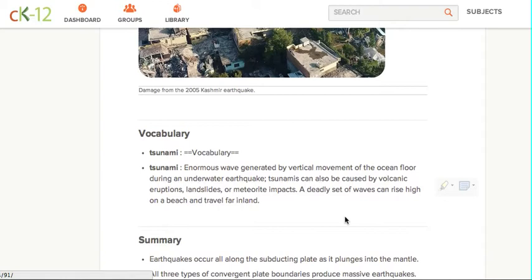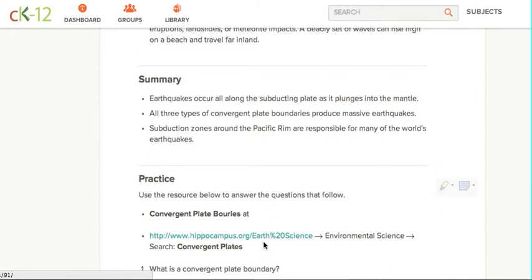So we got some important vocabulary. We got tsunami. Tsunami, of course, is nothing more than a series or a single giant ocean wave that literally can crush an entire town. Summary: earthquakes occur all along the subducting plates as they plunge into the mantle. All three types of convergent plate boundaries produce massive earthquakes. Doesn't matter if it's CCCC, OCCC, or OCOC, they're all going to produce earthquakes. Subduction zones around the Pacific Rim are responsible for many of the world's earthquakes.